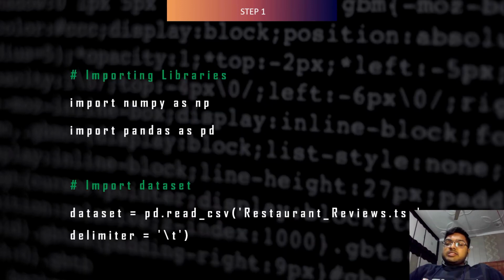So let us understand the various steps involved in text processing and the flow of NLP. For this project, we are using the scikit-learn library, which is a free software ML library for the Python programming language. We are importing numpy as np and importing pandas as pd. In the first step, we are importing the dataset with the delimiter set as \t, as the columns are separated by a tab space.